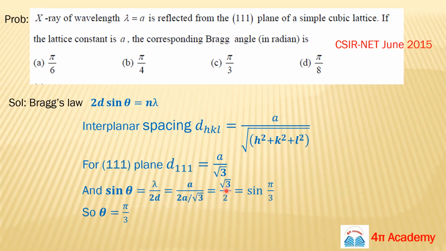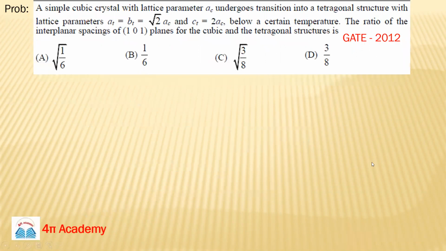Lambda is A, put the value, and it will be root 3 by 2, which is the value of sine pi by 3, sine 60 degrees. If we are taking the value of the angle in terms of pi, that means radian. If you want to calculate in degrees, it will be 60 degrees. So theta will be pi by 3, meaning option C is the correct option. See, this problem is very, very simple, but these types of problems are now quite common in NET and GATE examination. So solve these types of problems.